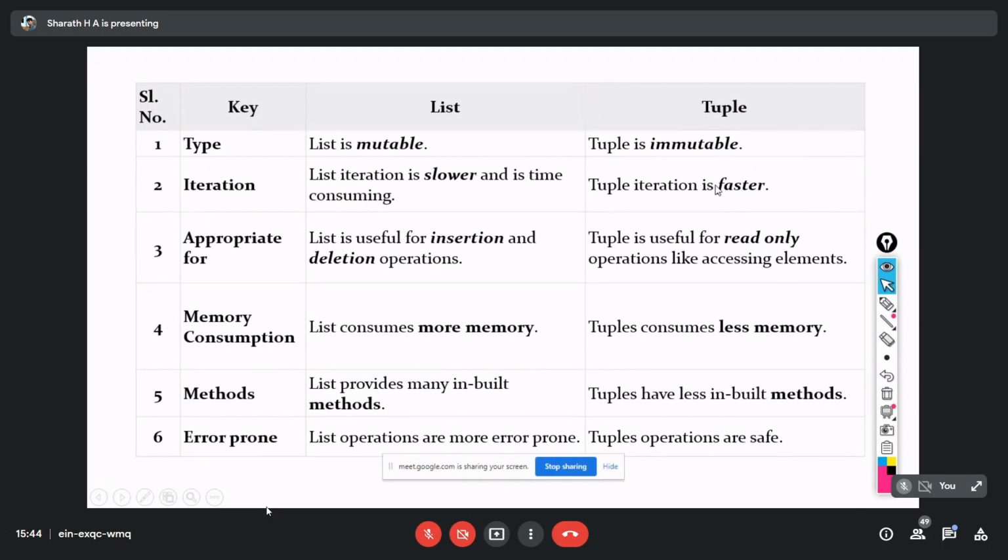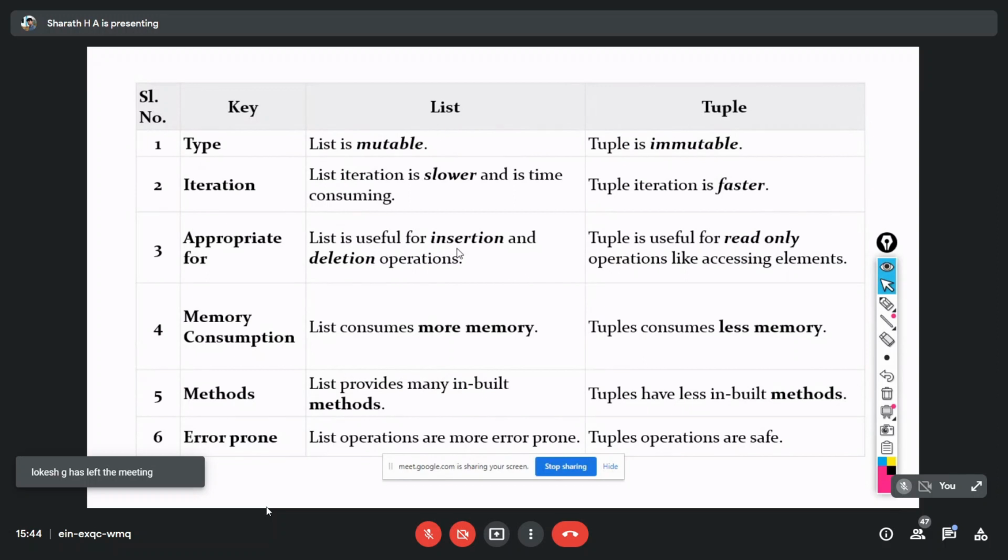Tuple works faster than list. List is slower than tuple. So when can we use a list and when can we use a tuple? We use a list when we want to insert and delete values from the collection of objects, so list is a good one to choose. Whereas a tuple is unchangeable.